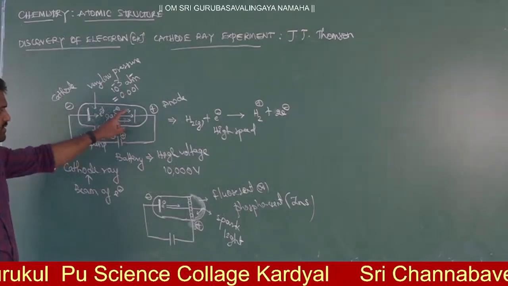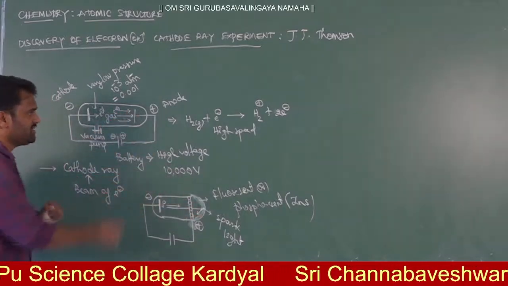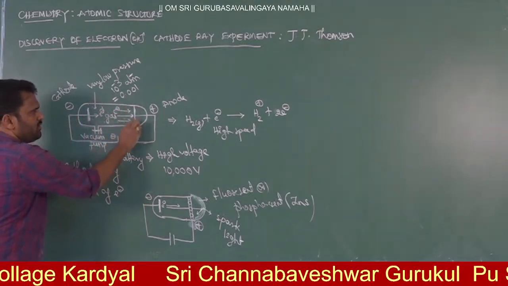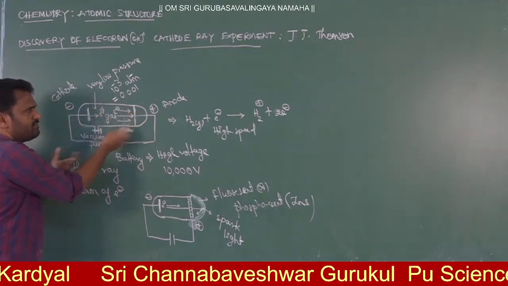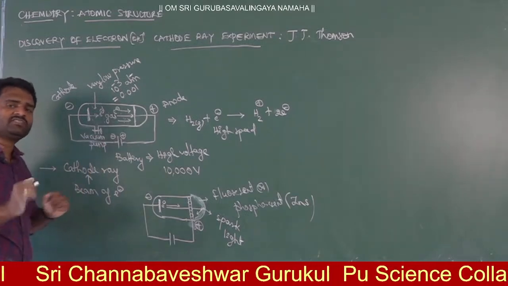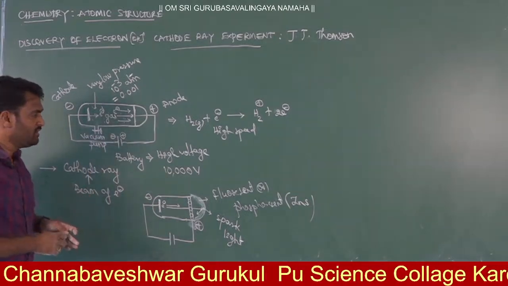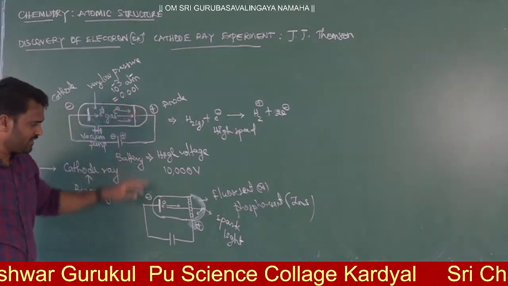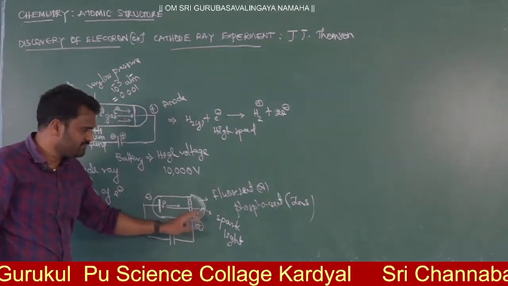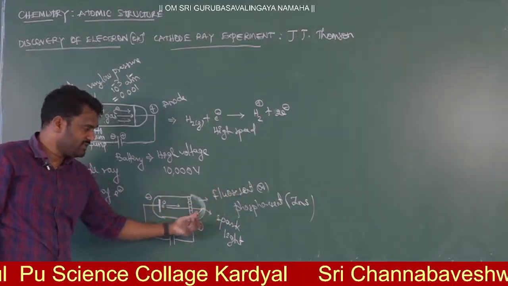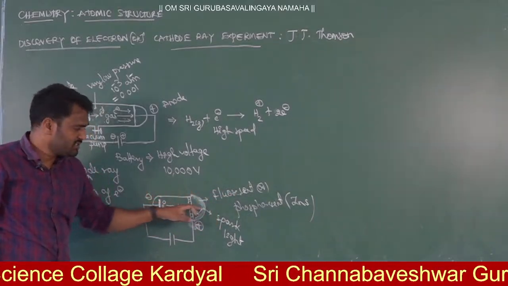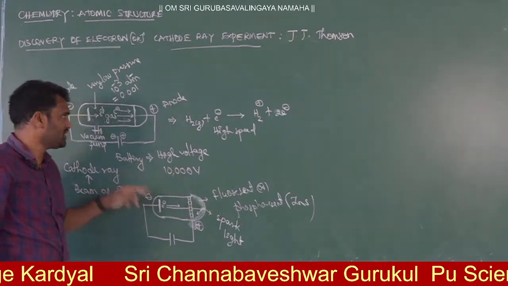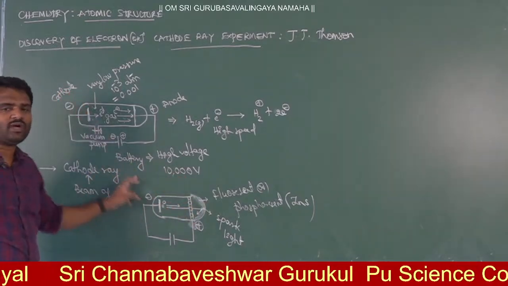In this experiment, you cannot see the electrons themselves. Why? Because when electrons are moving toward the anode, they will go, strike and be absorbed on the anode. You can't see that. But you can see that there are some kind of particles moving from cathode to anode. When these particles strike the fluorescent material, you get a spark. This spark indicates there are some kind of particles moving from cathode to anode side.